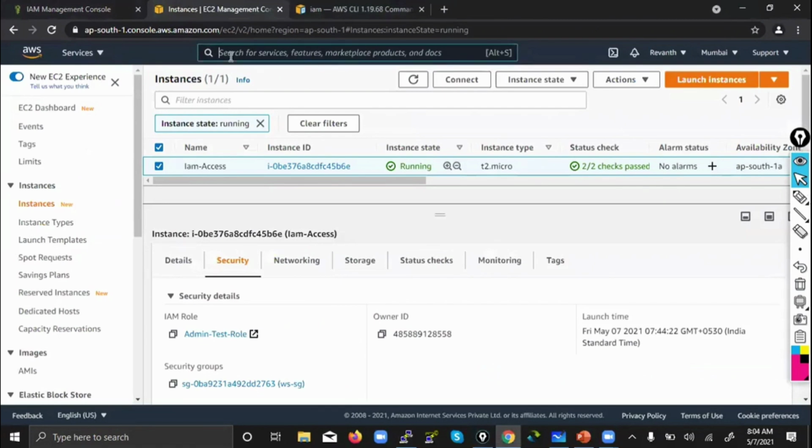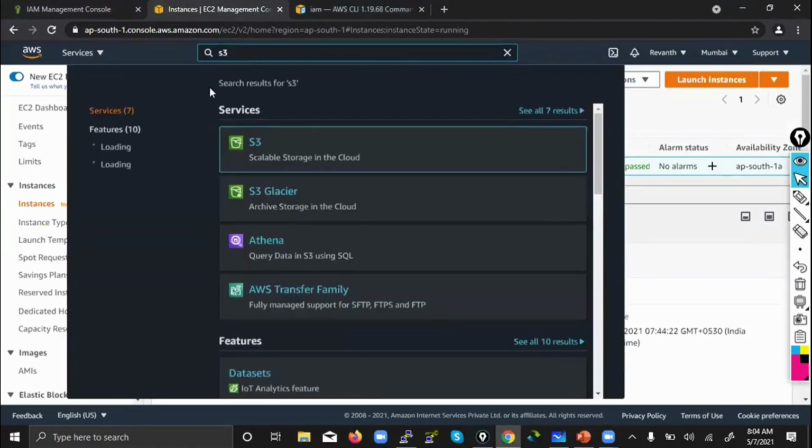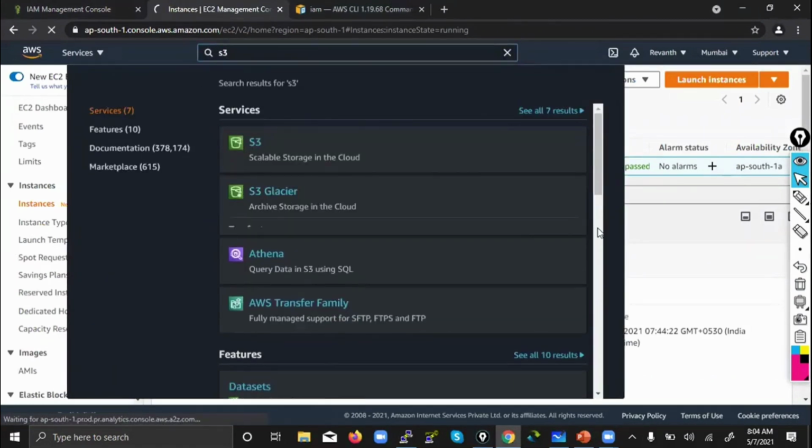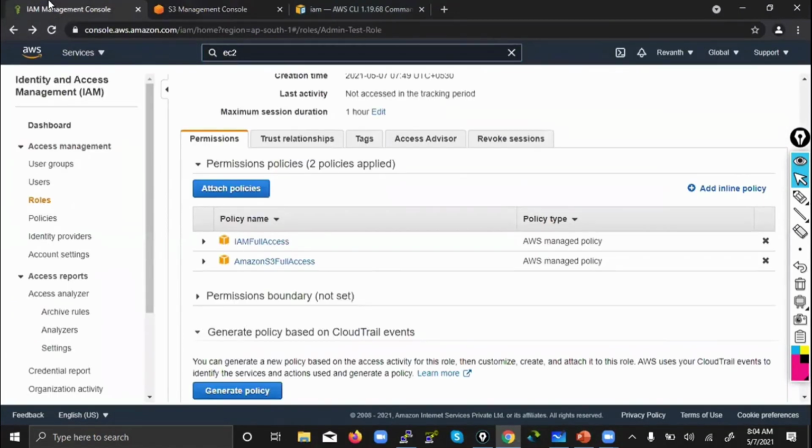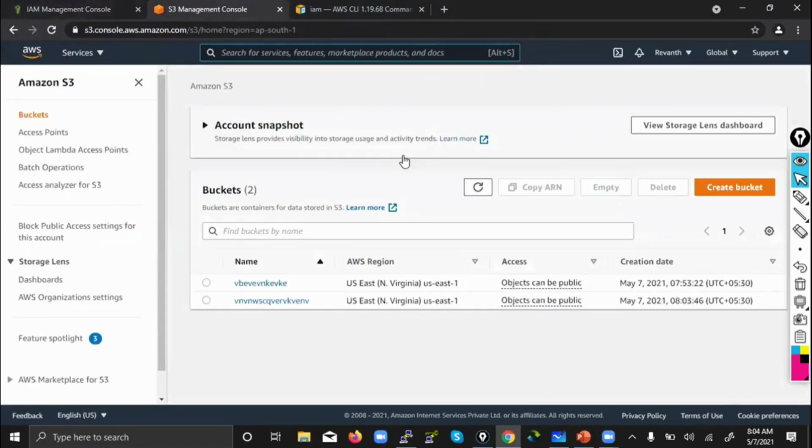Now here, I want you to understand one thing. You have created two buckets till now from the start of the class onwards. In which region did they get created? What do you think? Default, right? Because I have shown you how to create a role and what a role does, but did I show you where it will create? Did we specify anywhere region related information? Did we mention anywhere what your default region is?